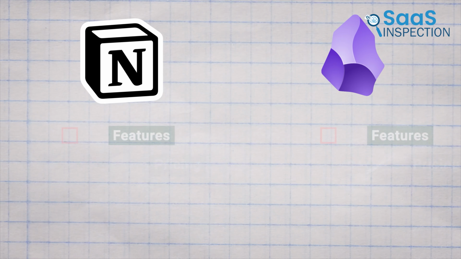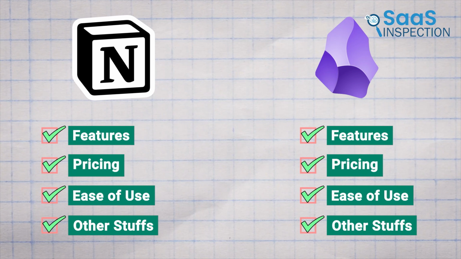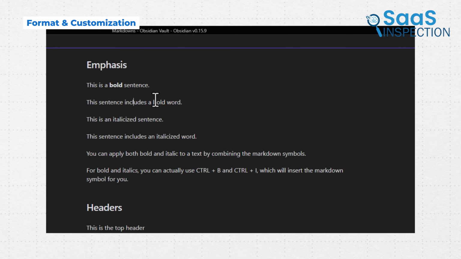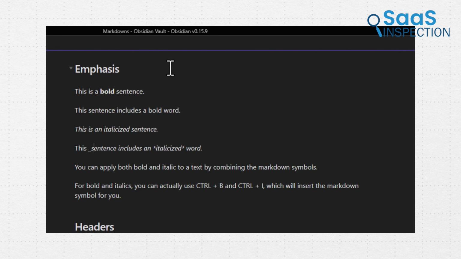Moving on, let us discuss further the side-by-side comparison of the features and the advantages of using Obsidian and Notion. Obsidian is an app that helps you take notes with the usage of Markdown. Markdown is a lightweight markup language that uses syntax to apply styles in text using symbols. For instance, typing asterisks around a word will cause that word to become bold or italic. This simplicity is wonderful because essentially what you are doing when writing in Obsidian is typing in a plain text editor, which many people adore because of the lack of extra features.